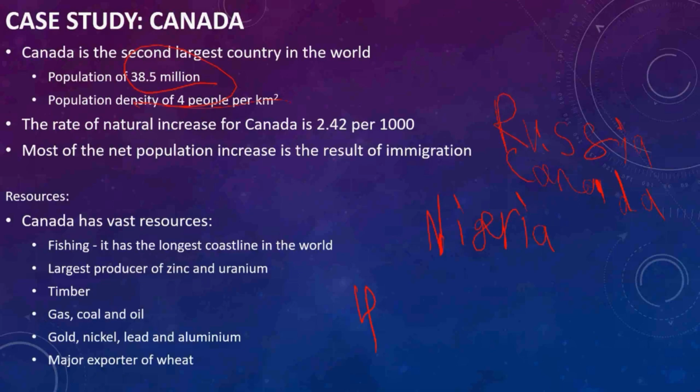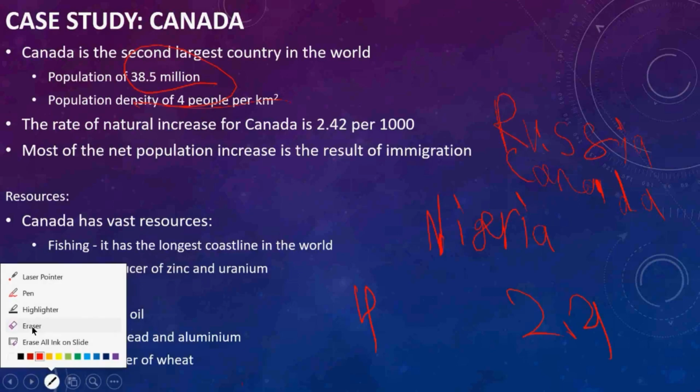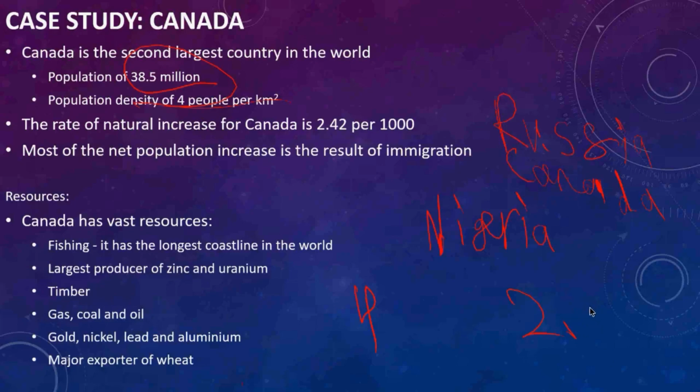The percent of the increase is 2.4 per 1,000.